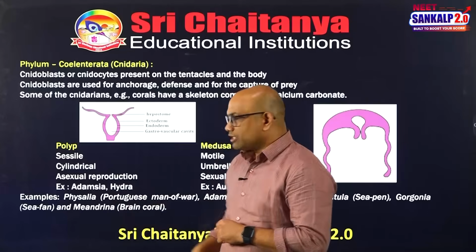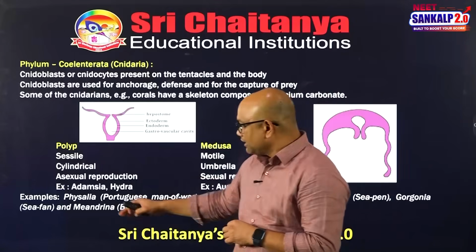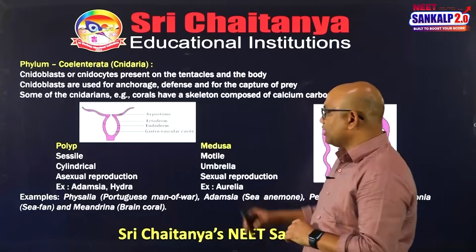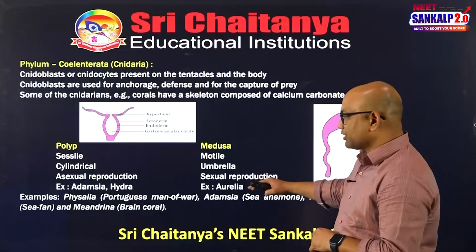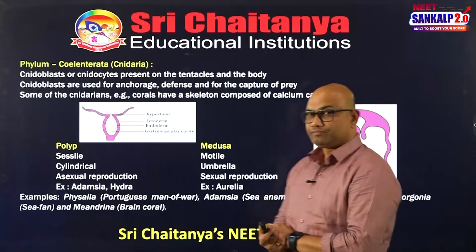Polyps are sessile in nature, they are cylindrical in form and they show asexual reproduction. Adamsia and Hydra are the examples for polyp forms. In medusoid forms, they are umbrella-shaped and motile in nature. They show sexual reproduction. Aurelia, jellyfish, is the best example for medusoid forms.